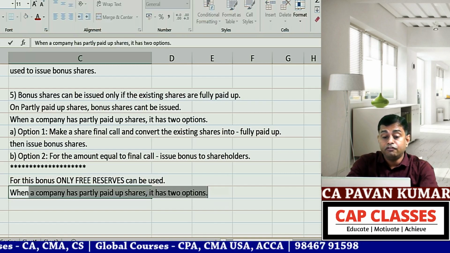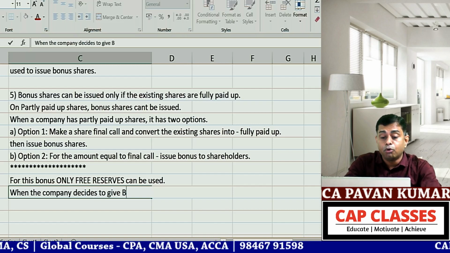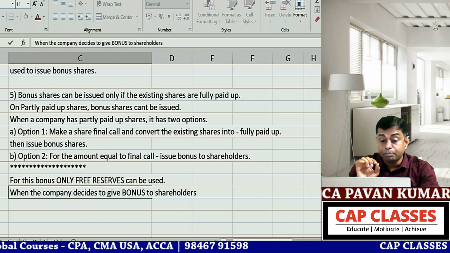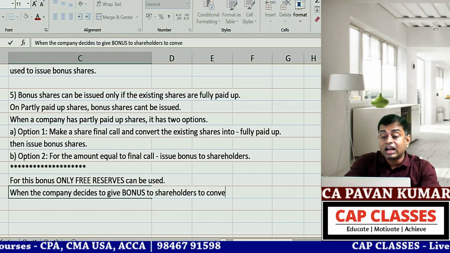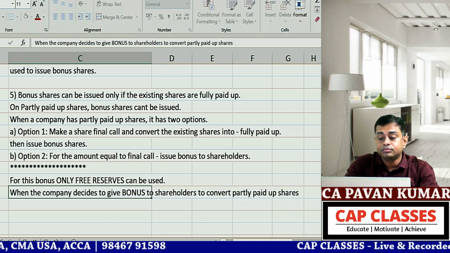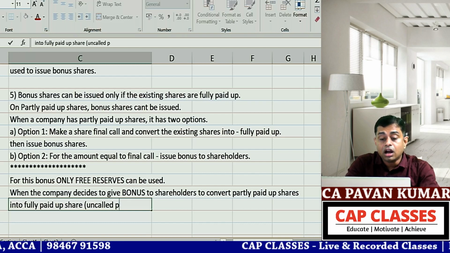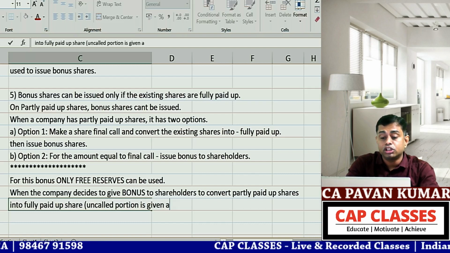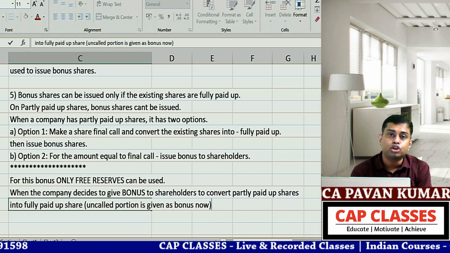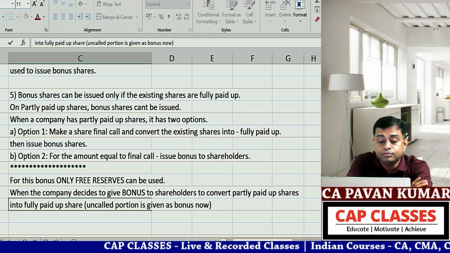When the company gives bonus to shareholders to convert partly paid up shares into fully paid up shares, that means the uncalled and unpaid portion is given as bonus shares now.